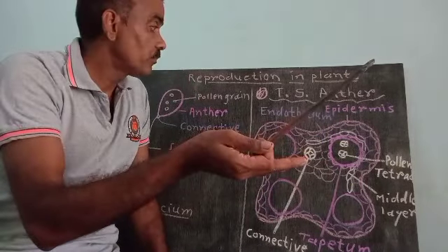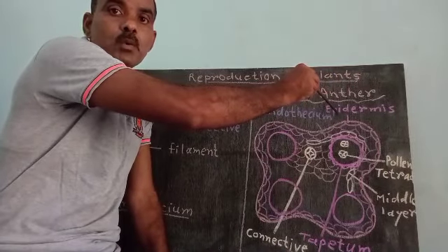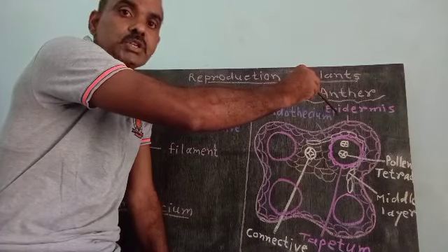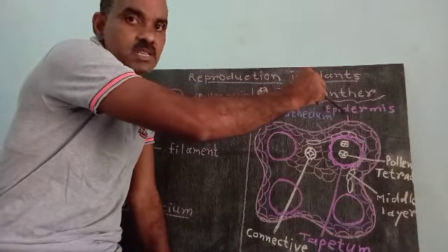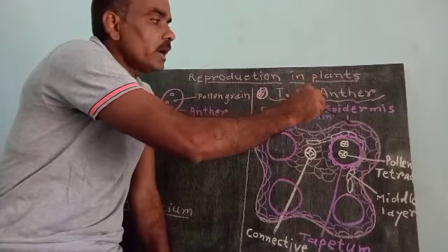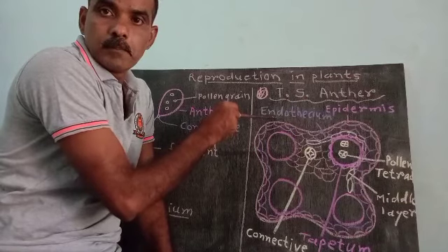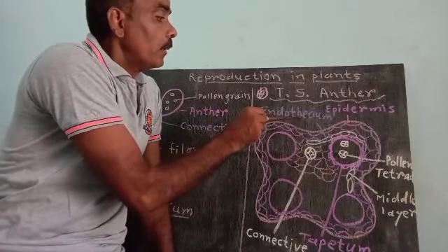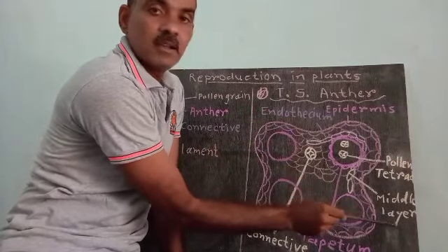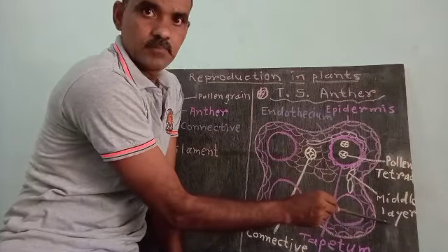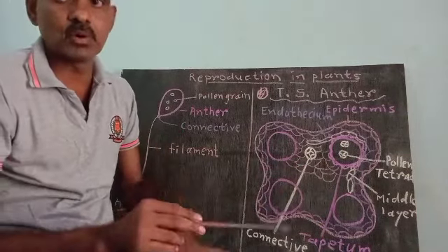The outermost layer is the epidermis, single layered. Below that, the second layer is the endothecium. The third layer below the endothecium is the middle layer, 2-3 layered.